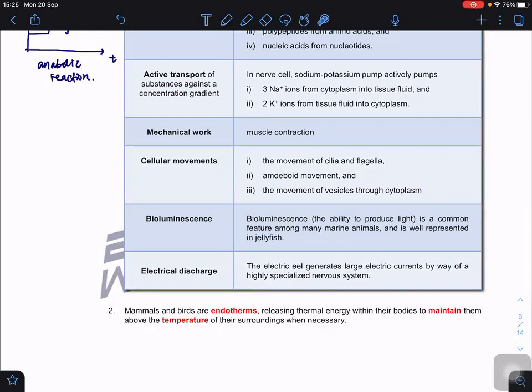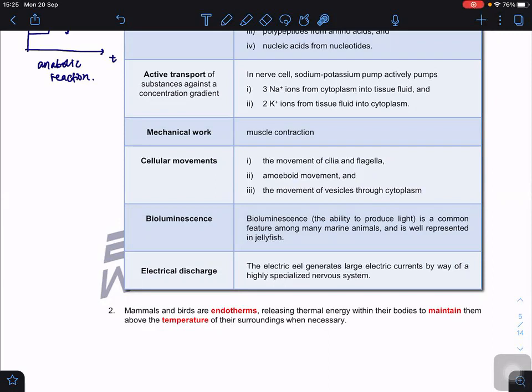Again, because we go against the concentration gradient, ATP is required. For mechanical work, for example muscle contractions, ATP is required. Cellular movement, for example the movement of cilia and flagella, amoeboid movements such as how an amoeba crawls, and also the movement of vesicles and organelles inside the cytoplasm.